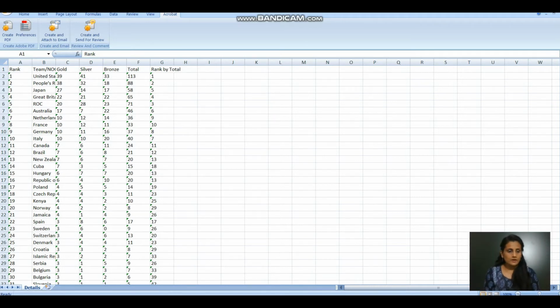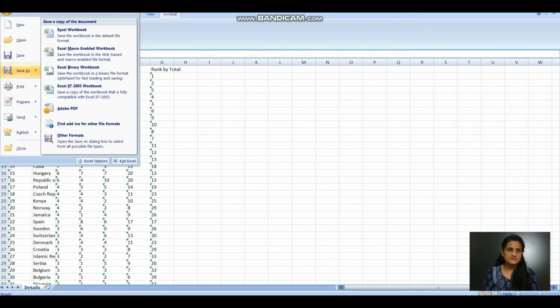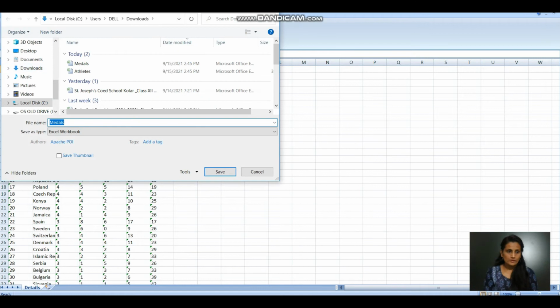Okay, fine. So this one is particularly in Excel. We can store this in CSV format also to read out. So both I am going to teach you. See, go to this one, save as. Okay, and give any name, CSV medals.